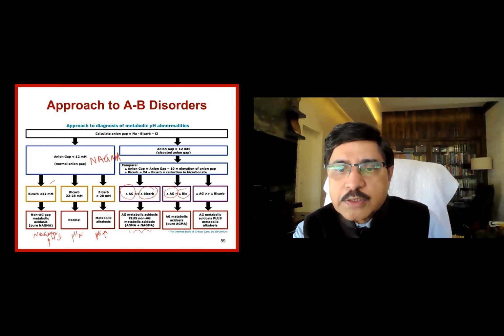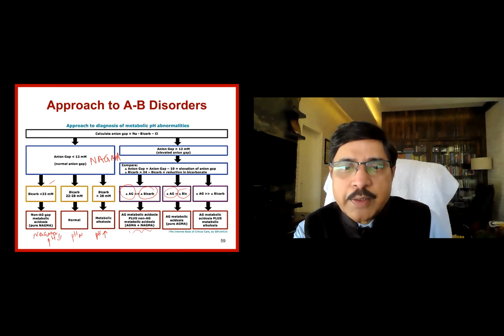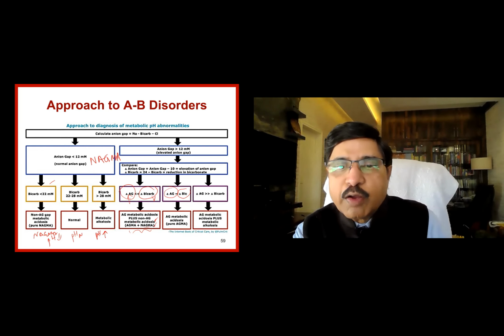Anion gap metabolic acidosis, bicarbonate is not affected. So now you compare these two. That means the anion gap is much more than the bicarbonate gap. Delta bicarbonate is not that much elevated, but the anion gap is much elevated. In such a condition, bicarbonate is lower and anion gap is higher. That is a classical case of metabolic acidosis. There is both anion gap acidosis as well as NAGMA.